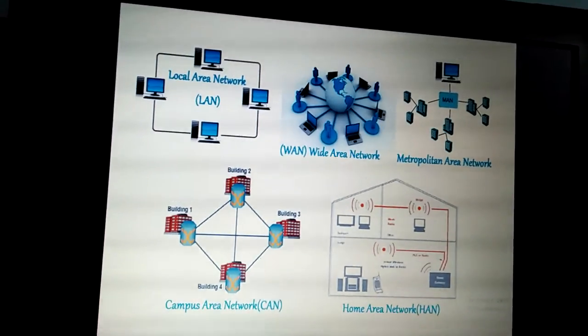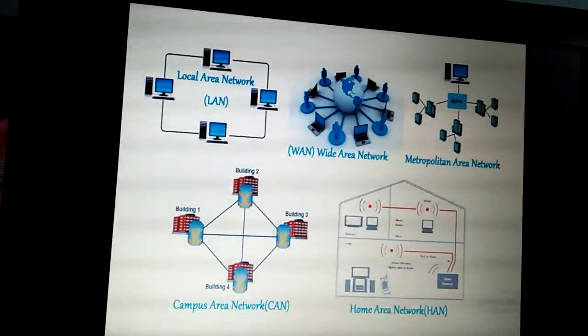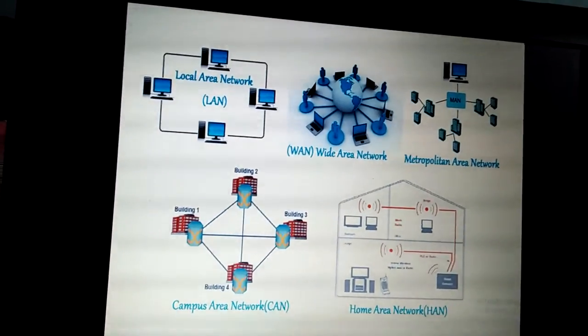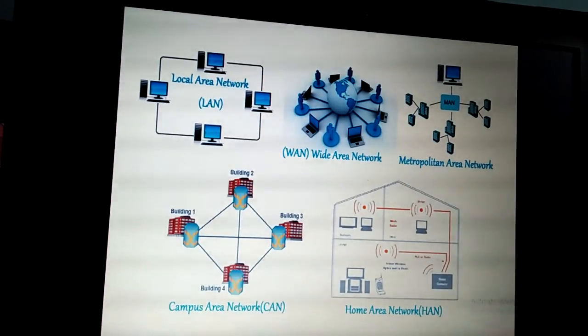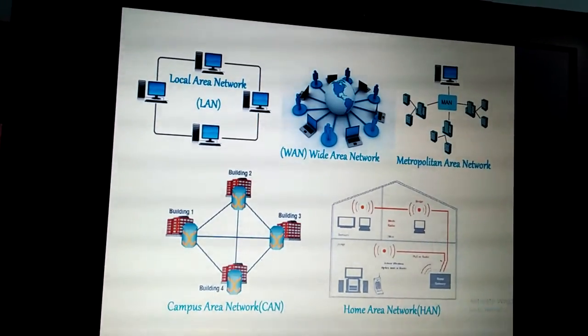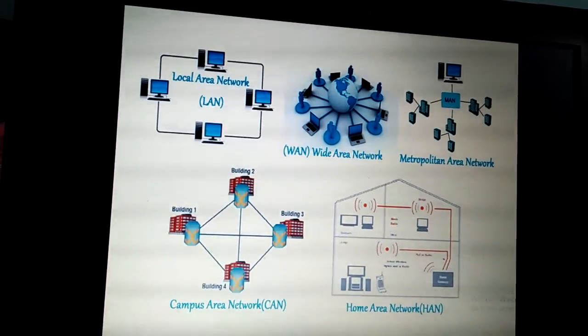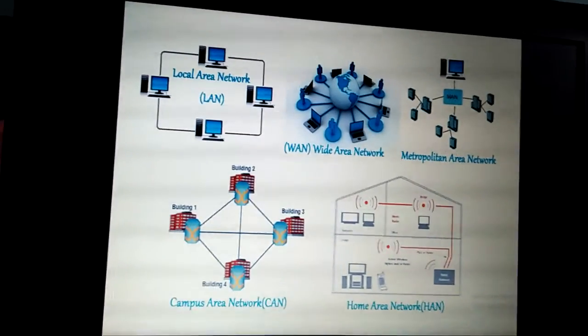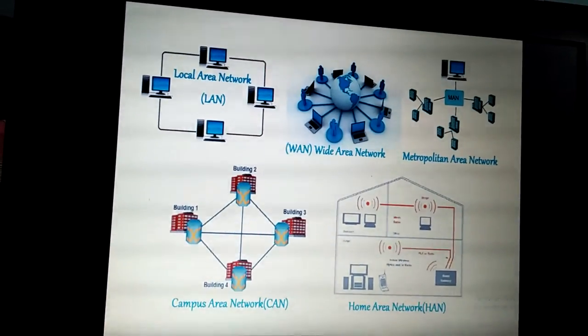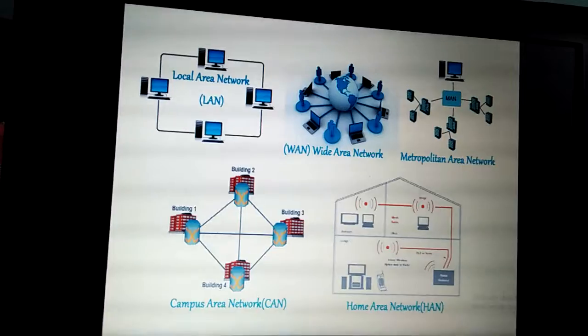That means using Bluetooth, you can transfer data from your computer to a laptop, or from your mobile phone to a laptop. This will make a personal area network, or we can call it a home area network also.